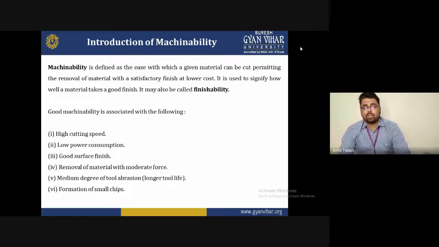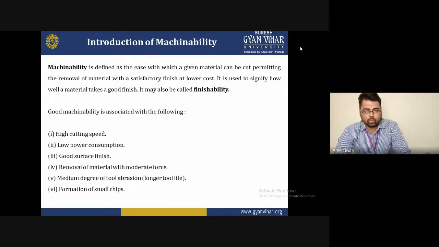The definition is about material removal rate: the removal of material with a satisfactory finish at a lower cost. We can say this is good machinability. So ultimately, the sole objective is to remove material with the minimum investment of cost and achieve the maximum surface finish. That's why we can say this is good machinability.